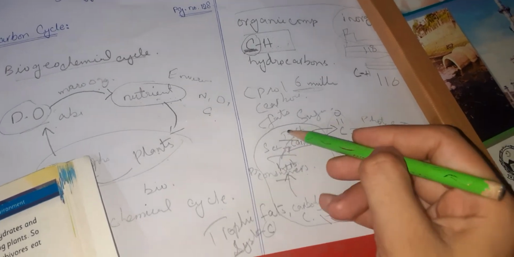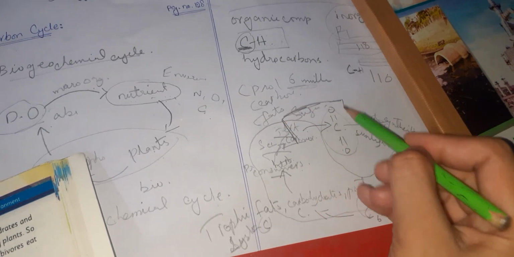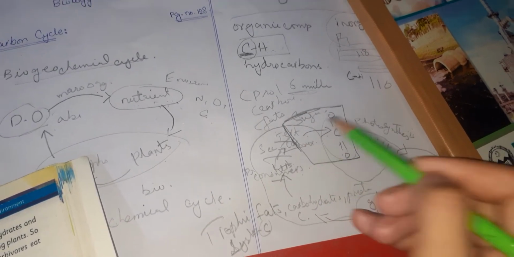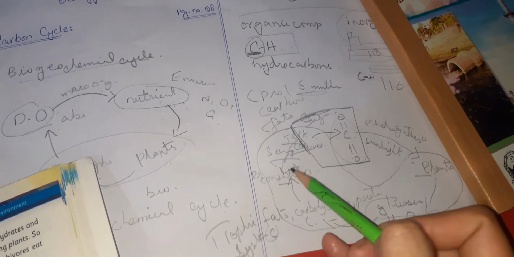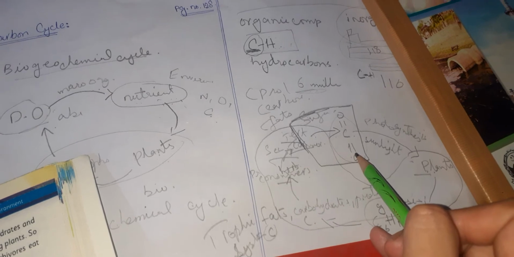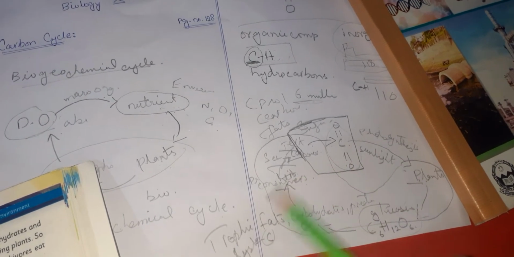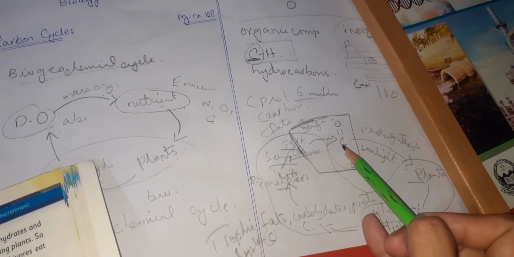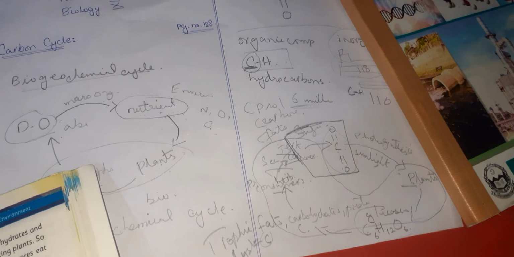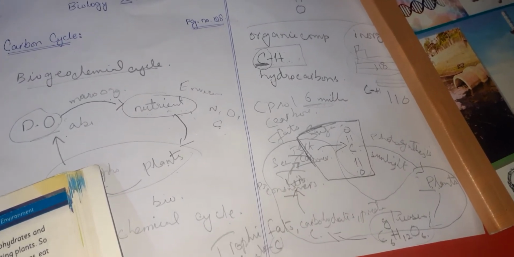But now, how is carbon dioxide given back to the environment from the organism? How is carbon changed into carbon dioxide once again? For that purpose, we have three main routes.